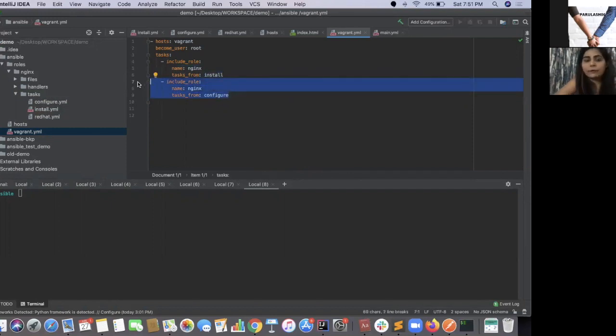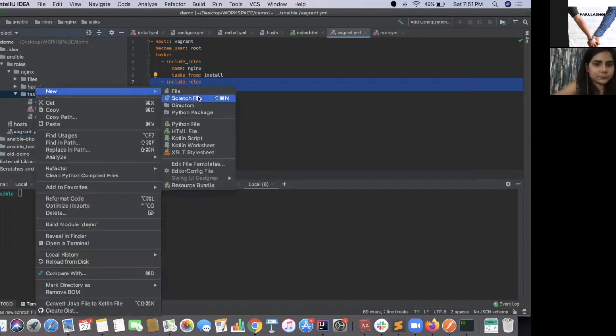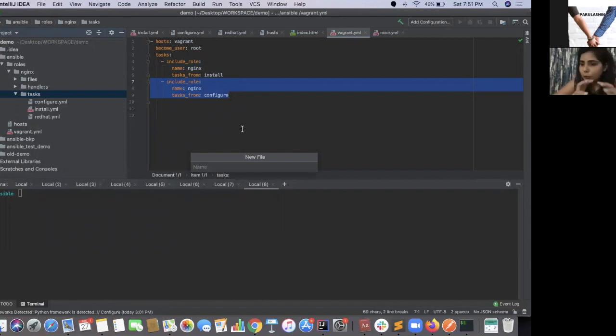Cool. Now, if you want to test whether the state of your server is the same as the state of what you have written in your playbook, how do you do that? Generally, how do you achieve that? You do that by manually going into the machine and checking and firing certain commands, etc. So that's what you're going to do, right?